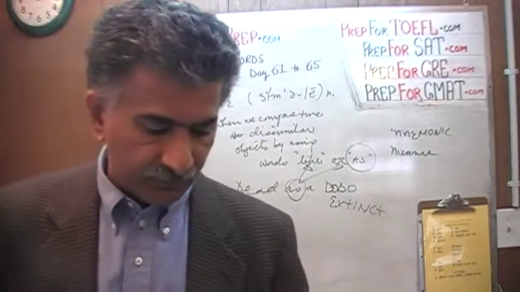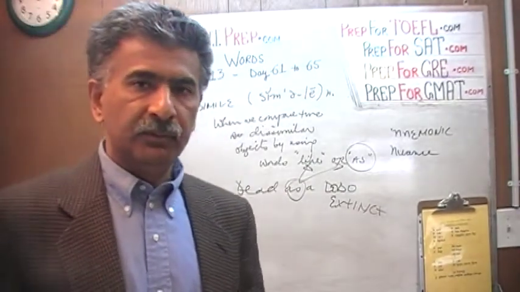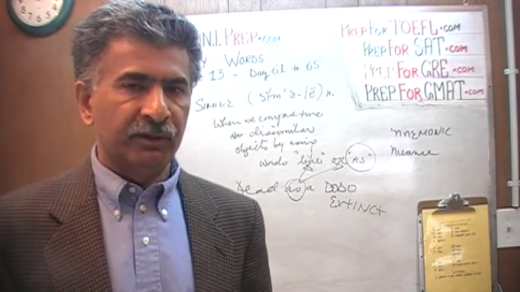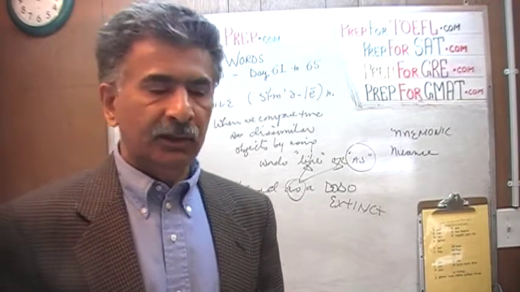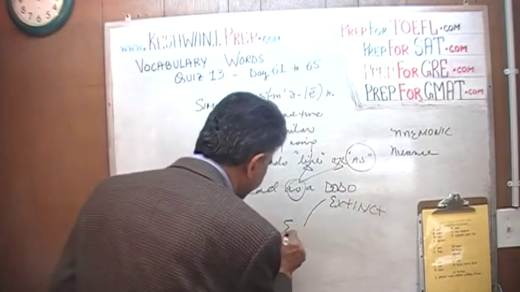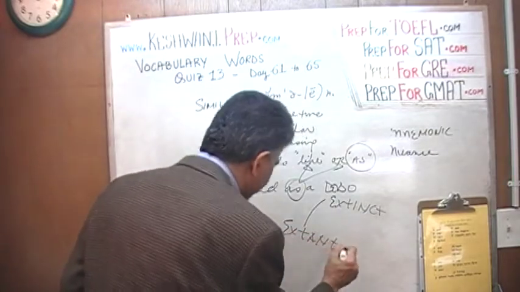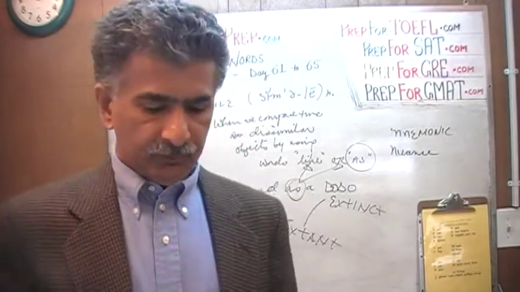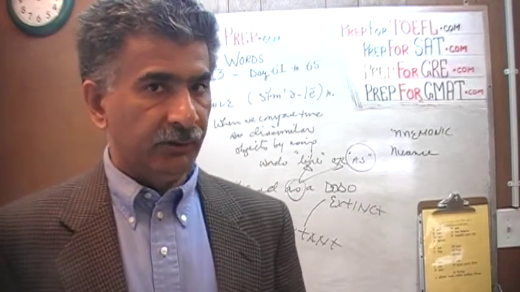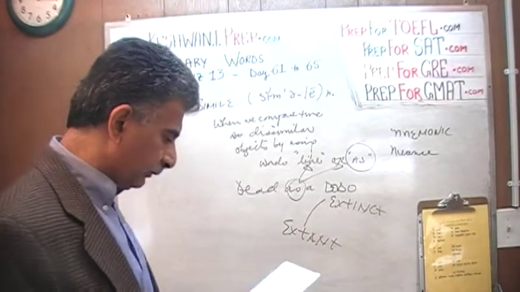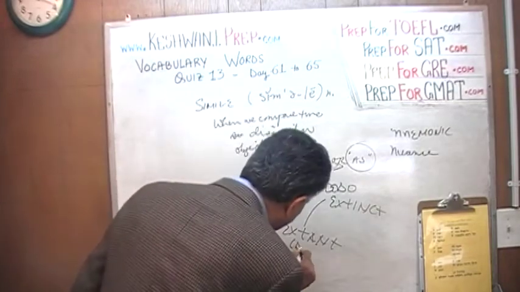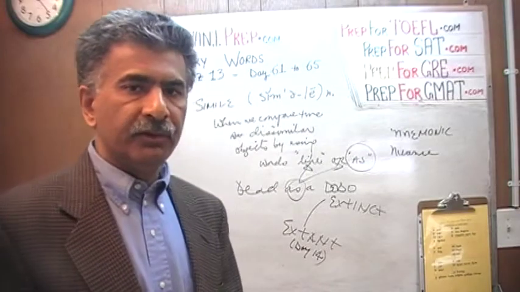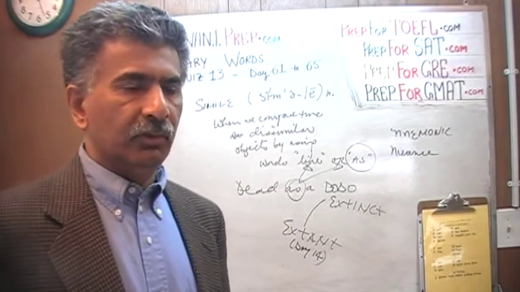Let's do a little digression, see if you remember the words that we learned from a long time ago. Do you know the antonym of extinct? Extinct means it no longer exists. The antonym of the word extinct would be extant. Extant means something that is still in existence. Dodo is extinct, but owls are not. Do you understand? Extant. When did we learn this word? We learned this word on day number 14. So anyway, that's a simile. That's when you compare two dissimilar objects by using the word as or like.